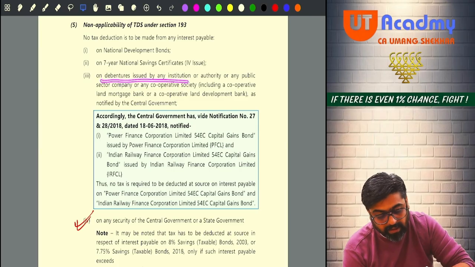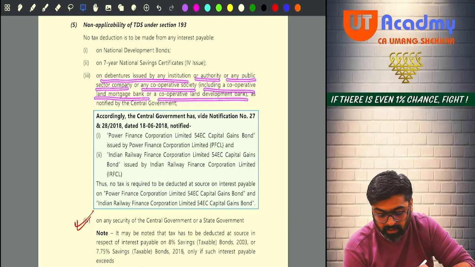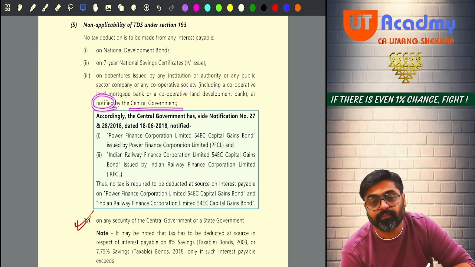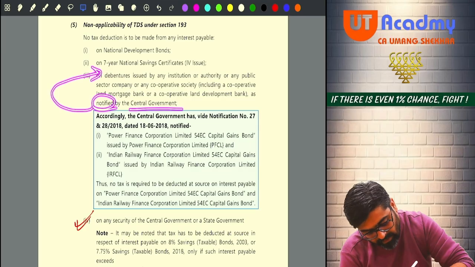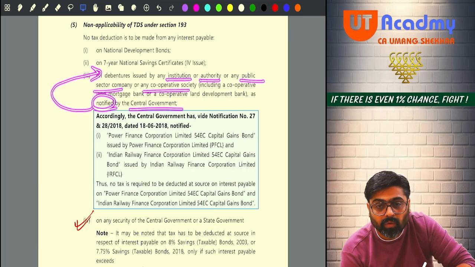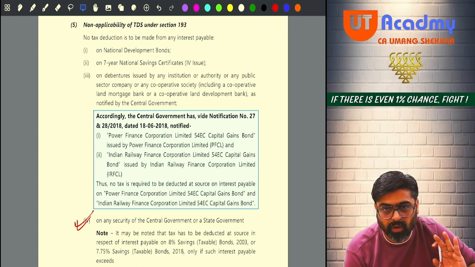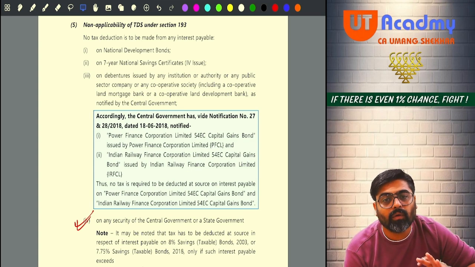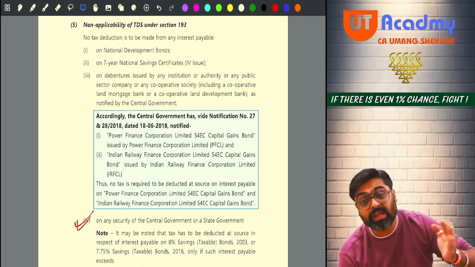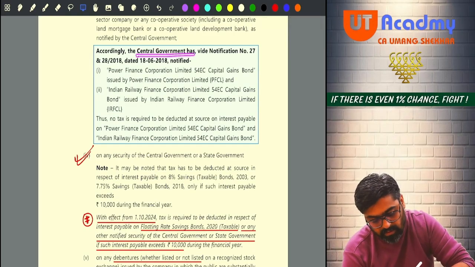And debentures issued by any institution or authority or any public sector company or any cooperative society, including a cooperative land mortgage bank or a cooperative land development bank, as notified by the CG. Can I say notified debentures of any institution, authority or any public sector company or any notified cooperative society? Okay. So on these bonds or debentures, there will be interest, but no TDS will be deducted. Now, which bonds and debentures have they notified? See, which companies? Central government in 2018 notified Power Finance Corporation.